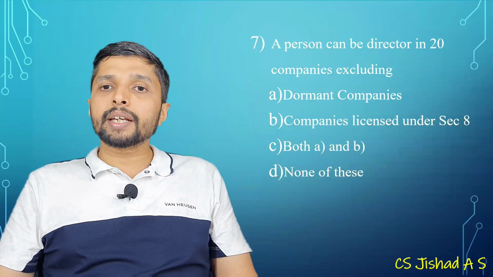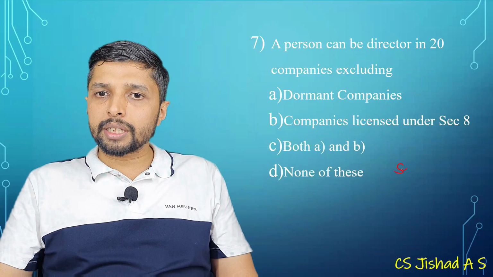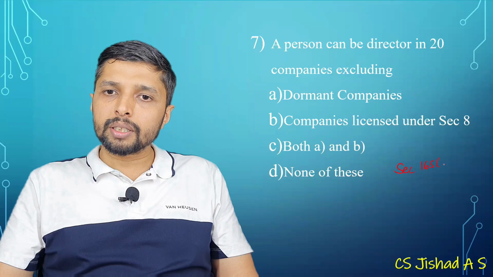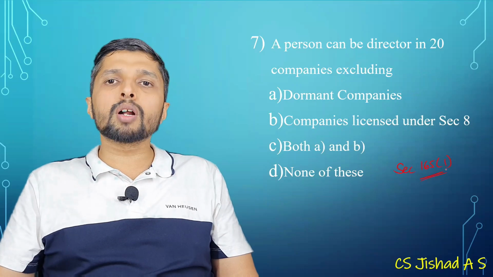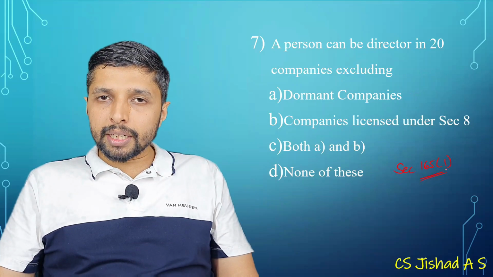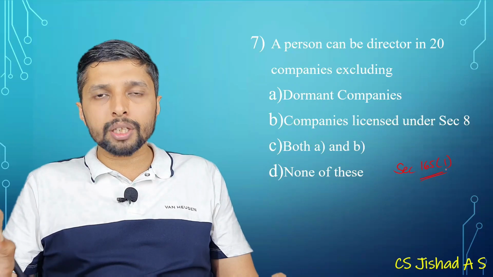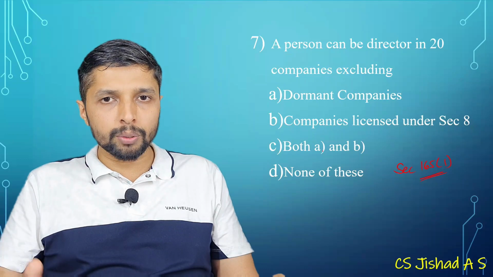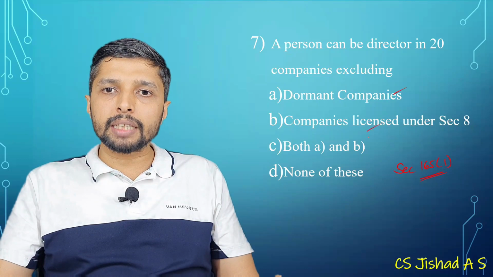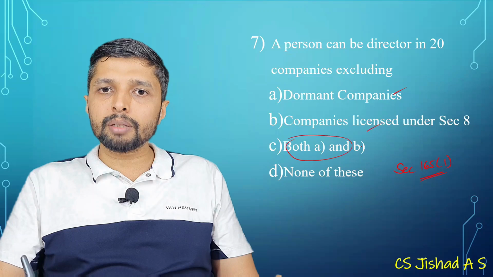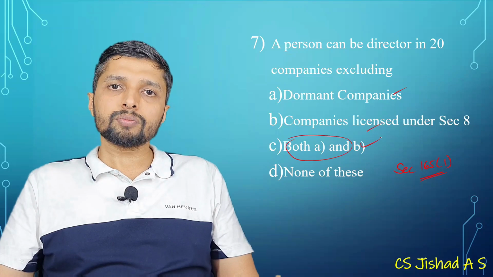A person can be director in 20 companies. This is section 165 subsection 1, number of directorships. So a person can become director in 20 companies. While computing the limit of 20 companies, we will be excluding dormant company and section 8 company. So the answer will be both A and B.